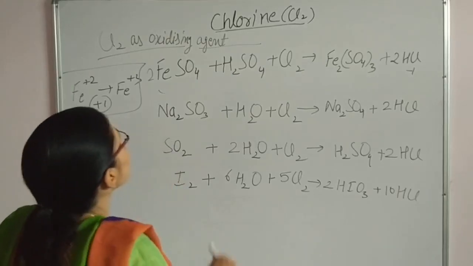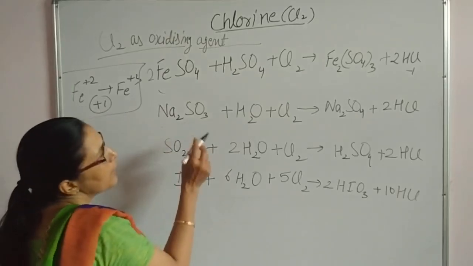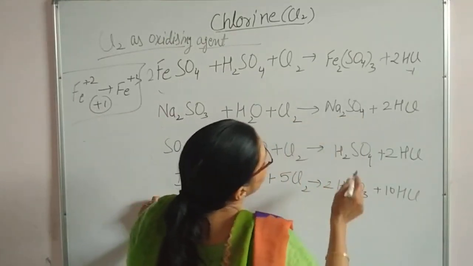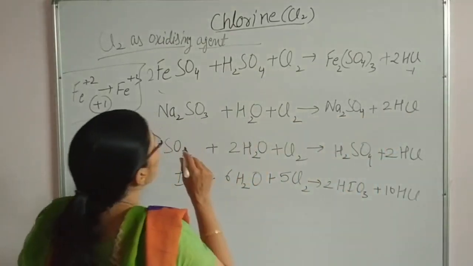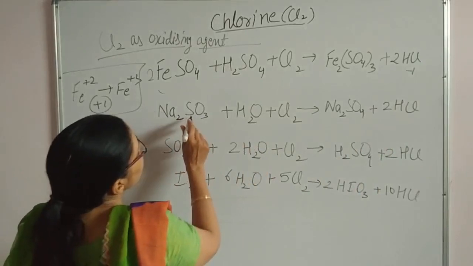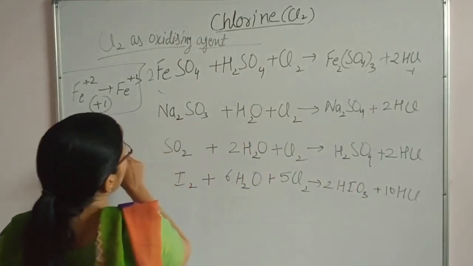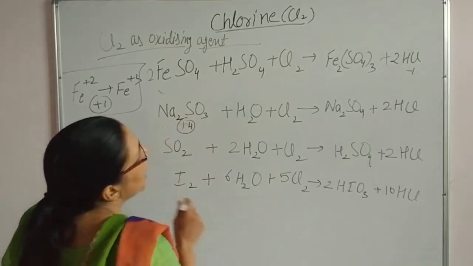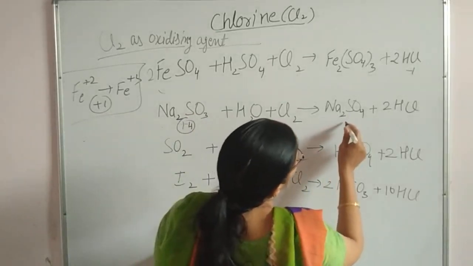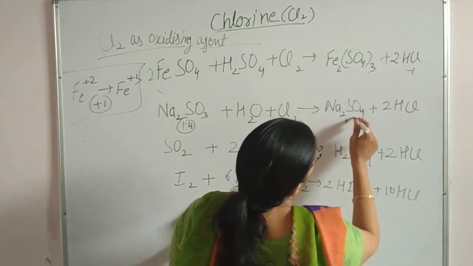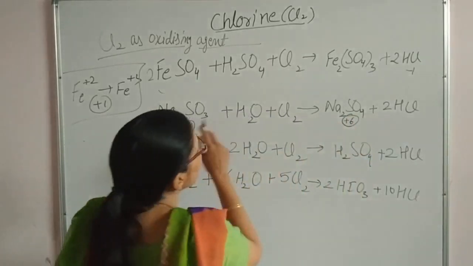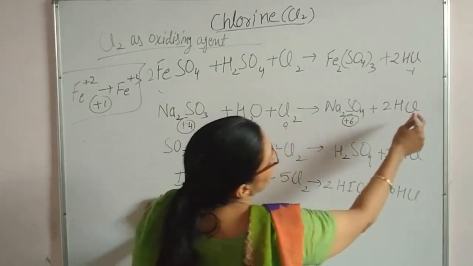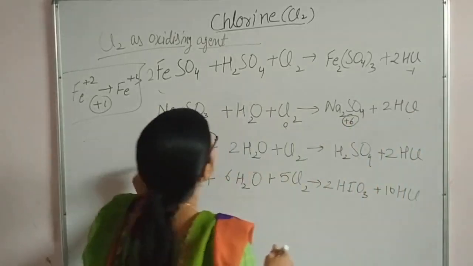Okay, here sodium sulfite, when treated with chlorine, there will be formation of sodium sulfate along with HCl. Now here for sulfur the oxidation state is +4, and here again for sulfur +6 oxidation state. Two oxidation states change, and here from 0 to -1, one oxidation state is changing.